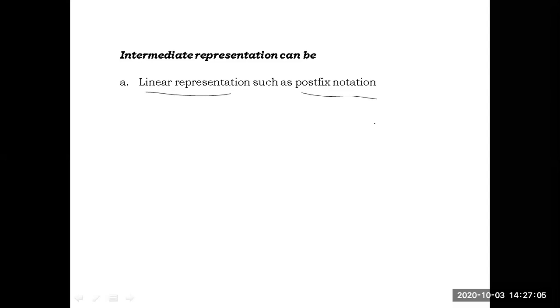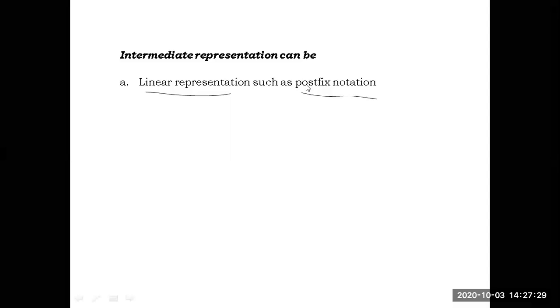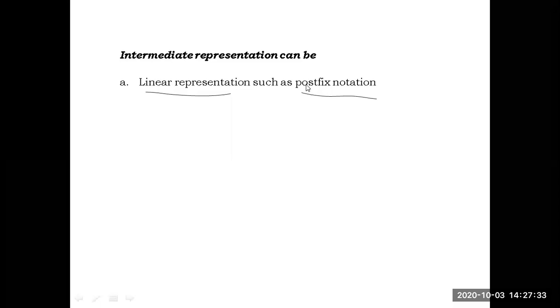We had infix, prefix, and postfix. One form of the intermediate representation uses postfix notation.